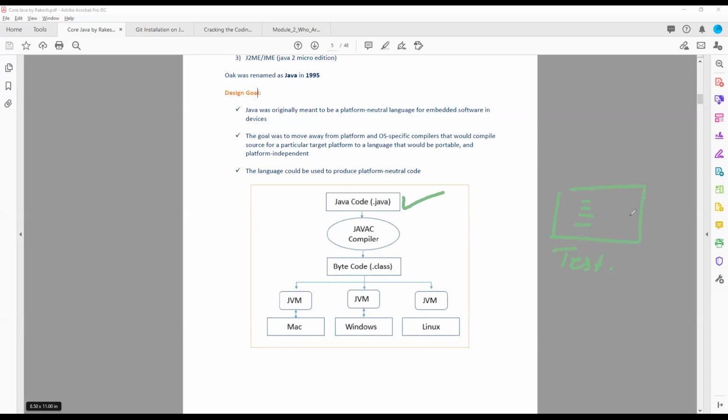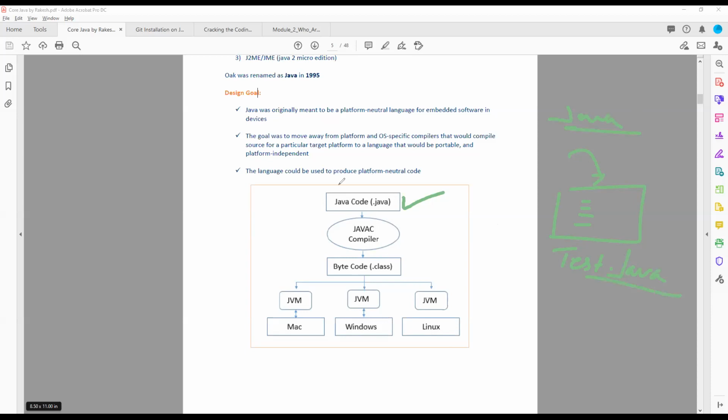For example, if it is a document format, like Word, MS Word, and test is the name of the document, it will be test.docx. So whenever you are writing Java code, the extension will be .java.